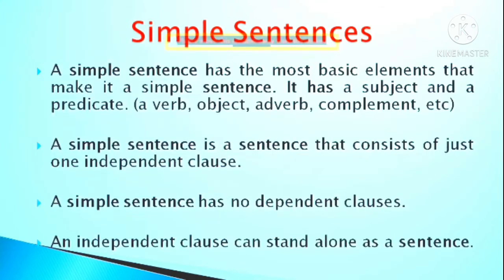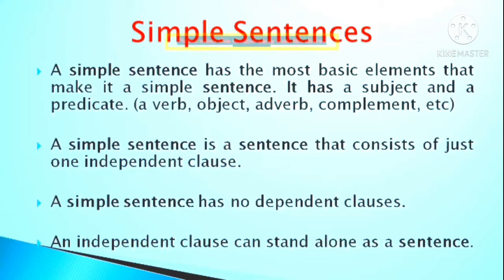Moving forward, I'll try to talk about simple sentences here. First of all, try to understand what you mean by simple sentences. A simple sentence has the most basic elements like verb, object, adverb, complement, having its subject as well within it.